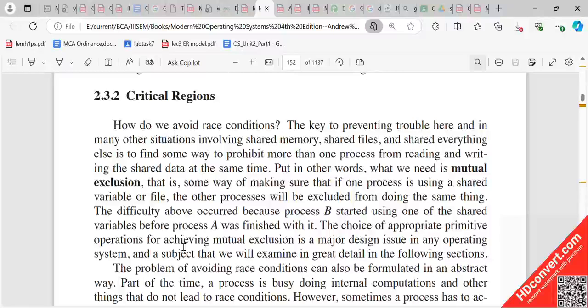The difficulty above occurred because process B started using one of the shared variables before process A was finished with it. The choice of appropriate primitive operations for achieving mutual exclusion is a major design issue.